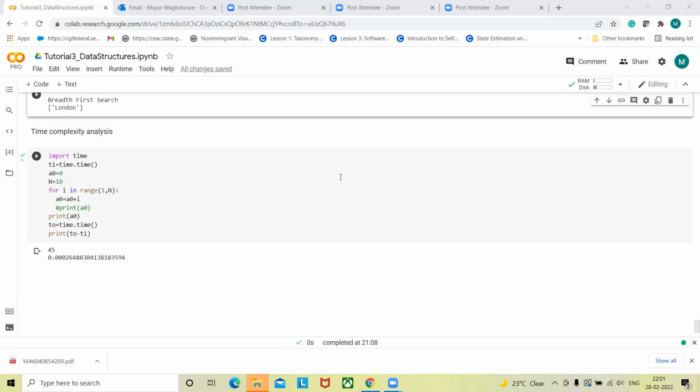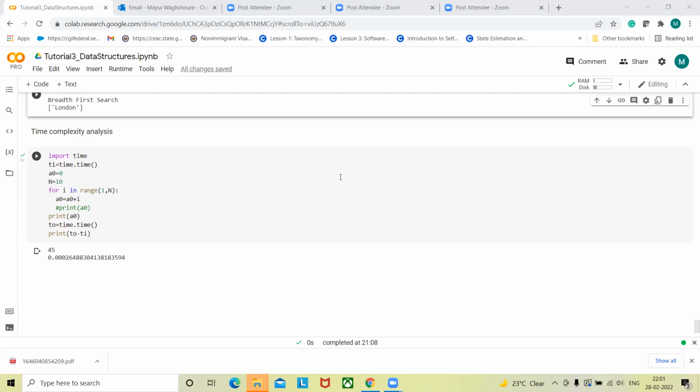There are two things: time complexity and space complexity. Time complexity is how much time our computer takes to execute a particular code as the size of input grows. And then there is space complexity. It's similar, but it's how much space our computer takes as the size of input grows. Both of these things can be measured using big O notation.